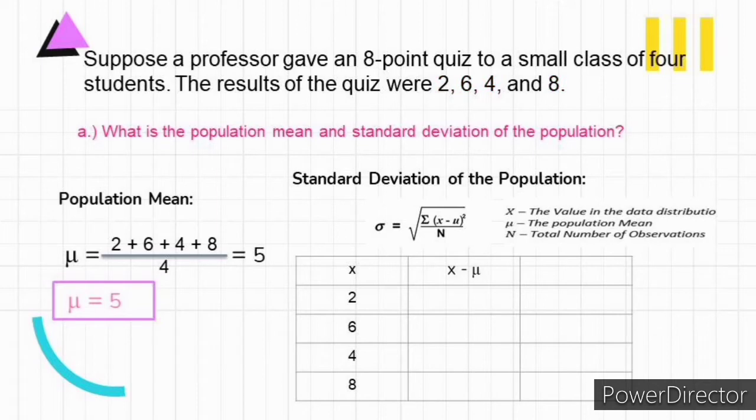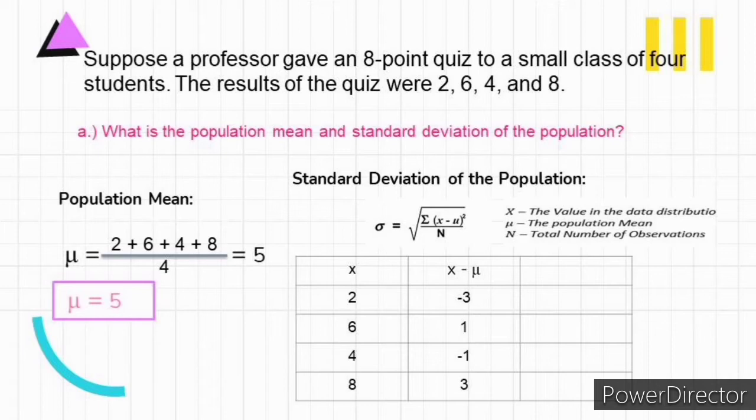In each row, we need to subtract the population mean from the value of x. So for the first row, we have 2 minus 5 is equal to negative 3, 6 minus 5 is equal to 1, 4 minus 5 is equal to negative 1, and 8 minus 5 is equal to positive 3.